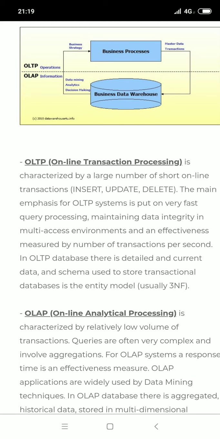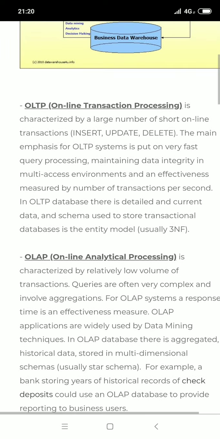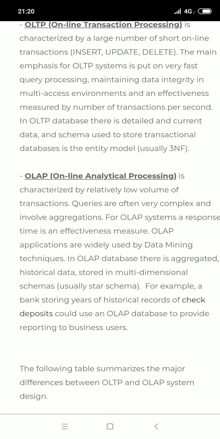So, what we can see is that OLTP is based on an SQL database, where transaction operations like insert, update and delete are done, and its tables are usually in third normal form. As you know, the third normal form is efficient for designing the database in SQL.